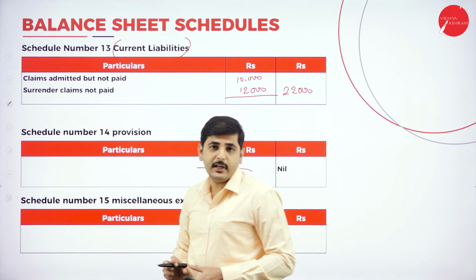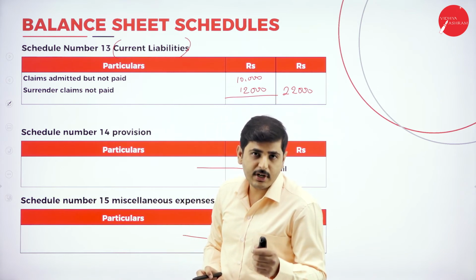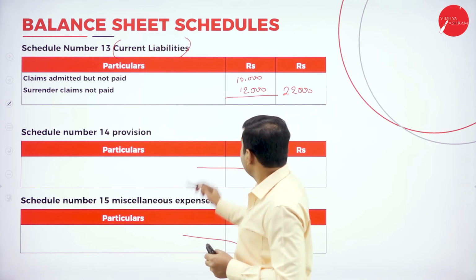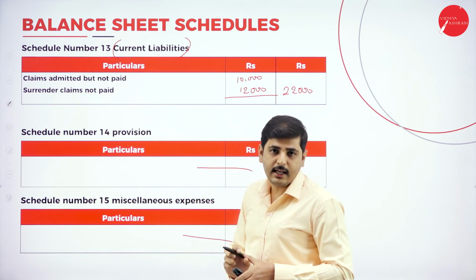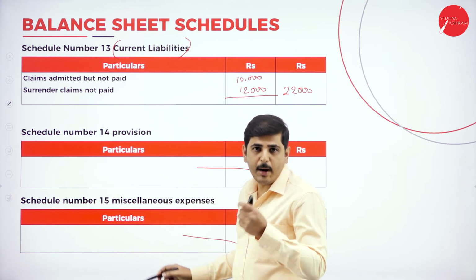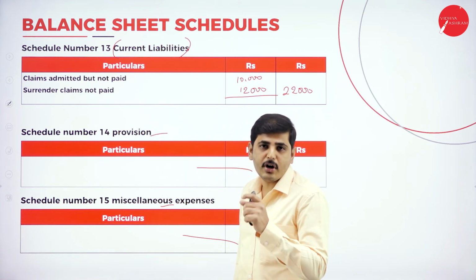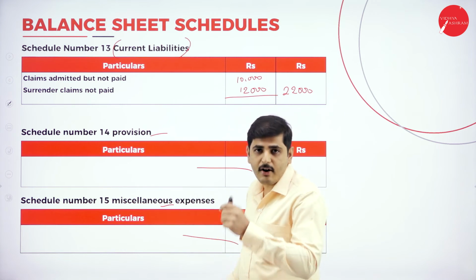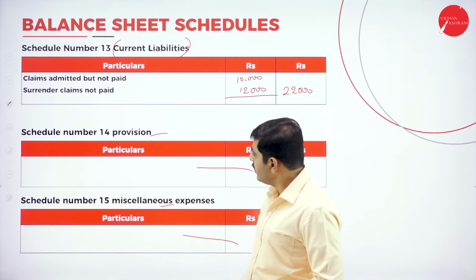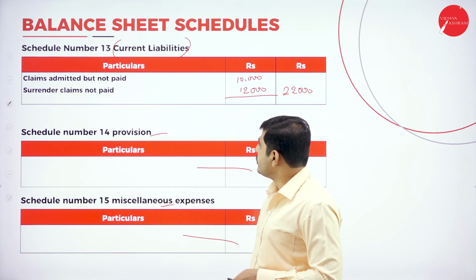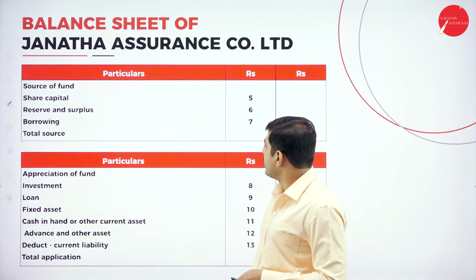In the application of fund, add up to Schedule number 12 and deduct Schedule number 13, and don't show any amount regarding Schedule number 14 and Schedule number 15. These two items cannot be shown in the balance sheet. So now let's go to the balance sheet.